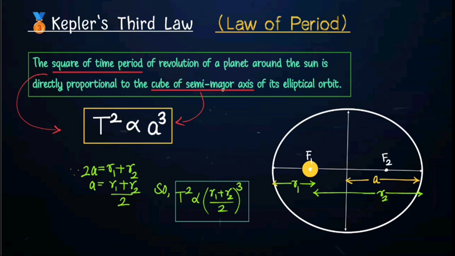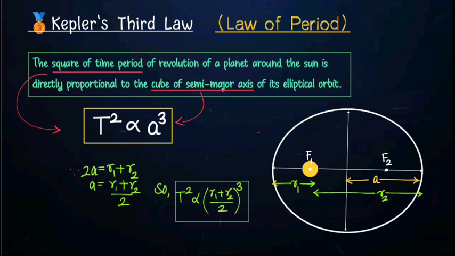According to Kepler's third law, the square of the time period is directly proportional to the cube of the mean distance. What is this mean distance? A, also known as the semi-major axis. So the square of the time period is directly proportional to the cube of the semi-major axis. So T squared is directly proportional to A cubed.